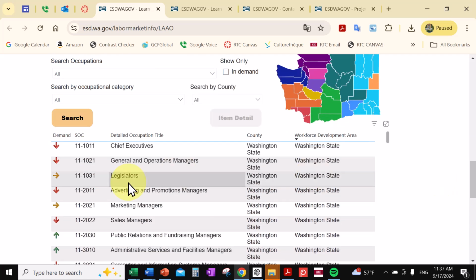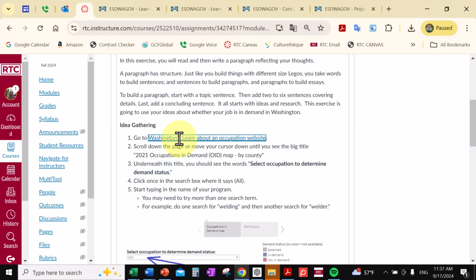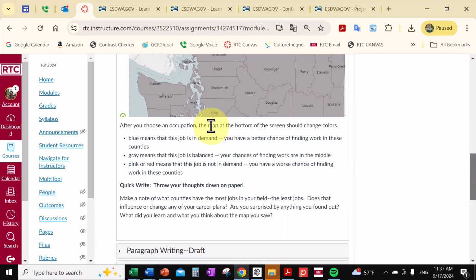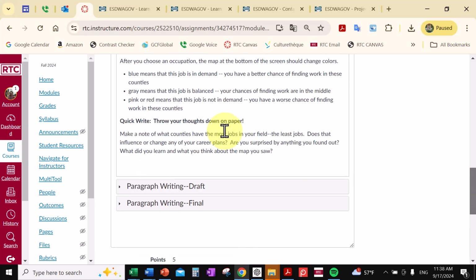Okay, so what we're most interested in this writing assignment, if we come back over to the reciting, and you're going to search your program, and it's not going to look like this anymore. Quick write, make a note of which counties have the most jobs in your field and the least jobs. I'm going to change this here and have a different instruction for you. So I'll say pick 3 or 4, and then are you surprised by anything you found out, and what did you learn, or what did you think about the map you saw?